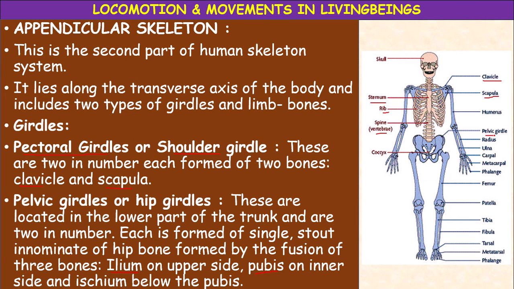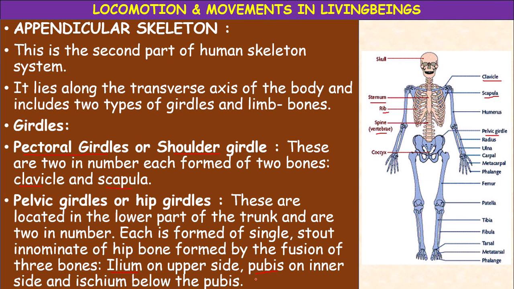Now, the pelvic girdle is made up of three bones which fuse together to form this, that is ilium, pubis and ischium. They are three-dimensional, not shown in this diagram; you will find them separately. This is the normal skeleton structure.